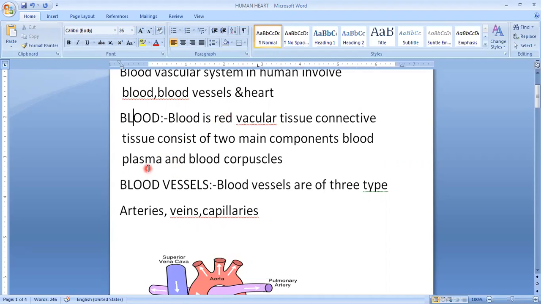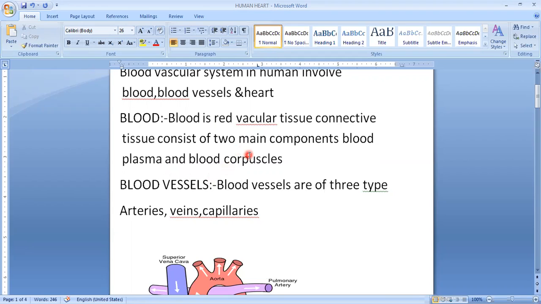Other than that, blood also consists of blood plasma. Blood plasma is a pale straw-colored, non-living fluid matrix. About 55 to 60% of blood is plasma. This plasma consists of 90 to 92% water, some inorganic salts, proteins, amino acids, vitamins, urea, and different types of hormones and antibodies. As I said before, there are three types of blood corpuscles: red blood cells, white